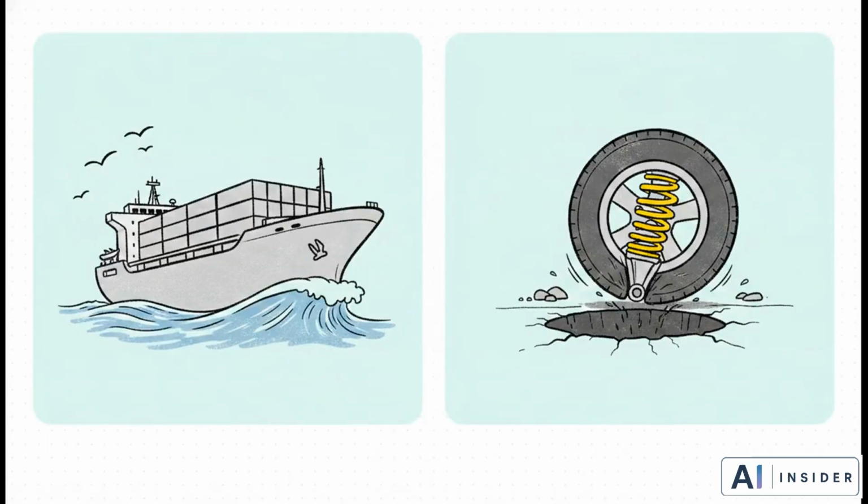When we contrast the two side by side, it becomes crystal clear that they are designed to solve entirely different pieces of the time series puzzle. An AR model from episode 3 is kind of like a massive cargo ship. It captures momentum. If a stock price has been rising steadily for a week, the AR model captures that persistent inertia. But the MA model? It's like the shock absorbers on your car. It isn't looking at the long, smooth road, it's looking right at the sudden potholes, the transient shocks, and instantly adjusting the suspension to keep your ride smooth.